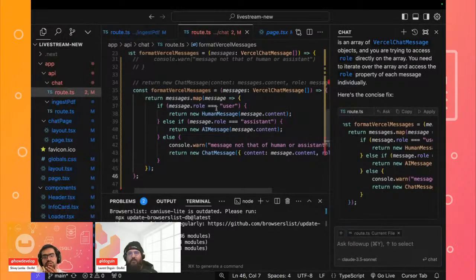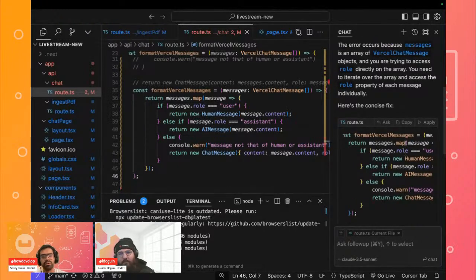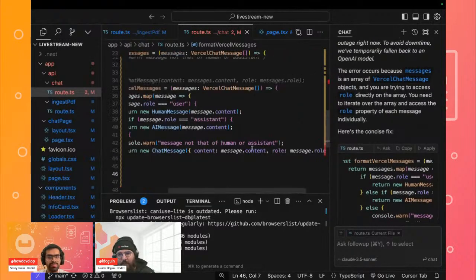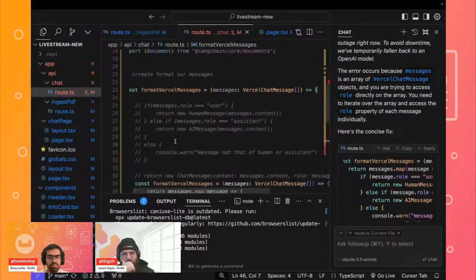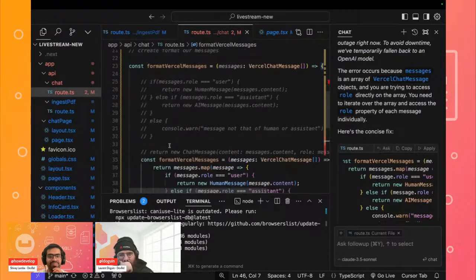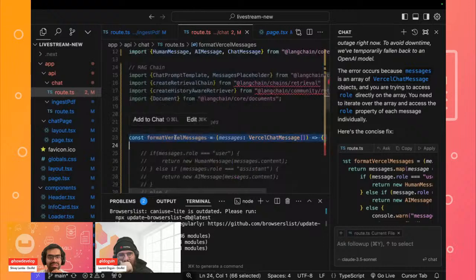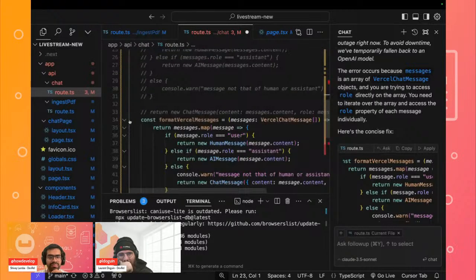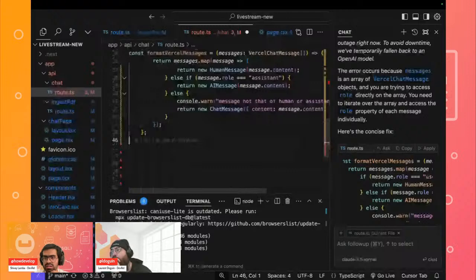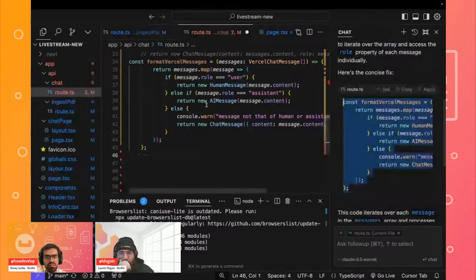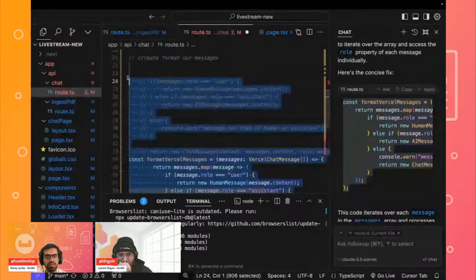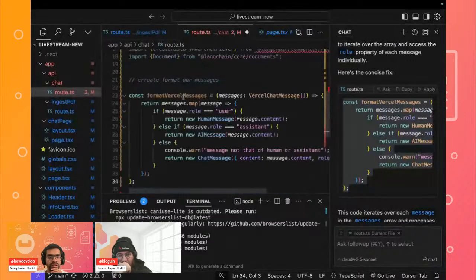We have the role, but actually it removed the role, if I'm not mistaken. Yeah, perfect. I think it just copied it two times, so this should go back over here. Okay, perfect. If I copy this over and remove all of this, okay, looks good. So we can proceed further now.